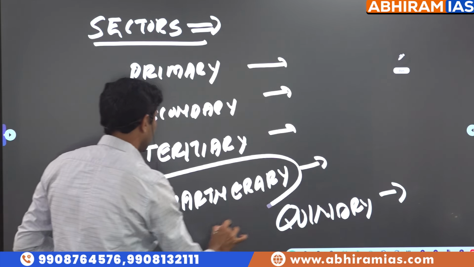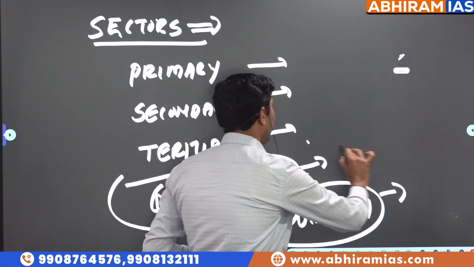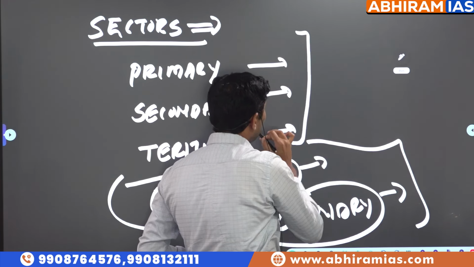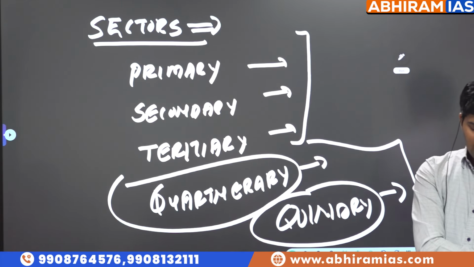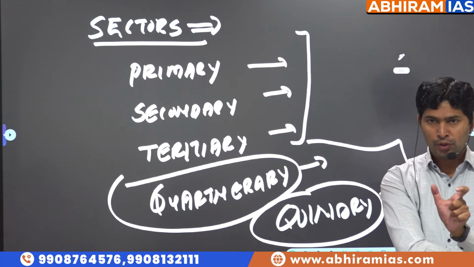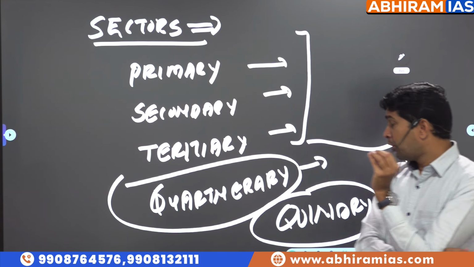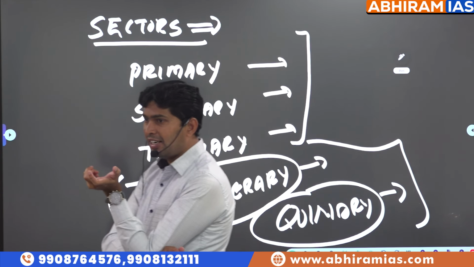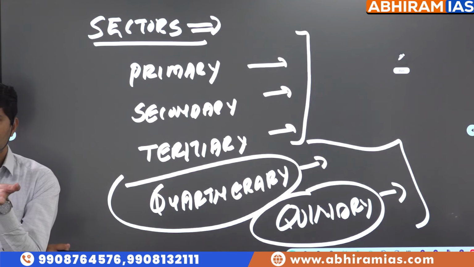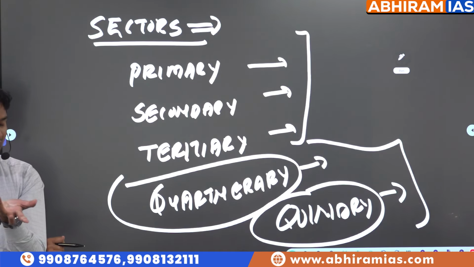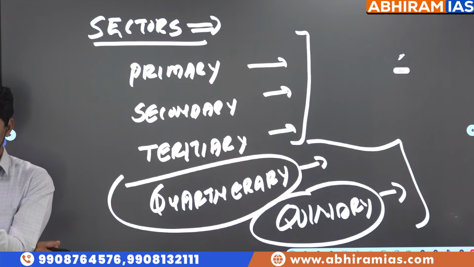Actually, quaternary and quinary sectors are not there in national income estimation. These are only used by economists in different countries. For national income estimation, we have only these three. So what is the primary sector, sir? Something which deals with exploration of natural resources, something related to production of basic raw materials, is called a primary sector. Primary school: what do we learn in primary school? Basics. Probably we did not learn, and that's the reason why we are here. But anyway, we have learned the basics, and after that we apply later.